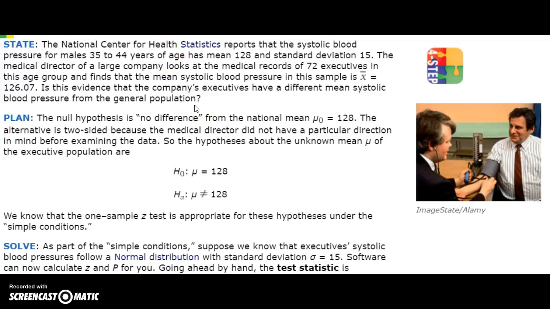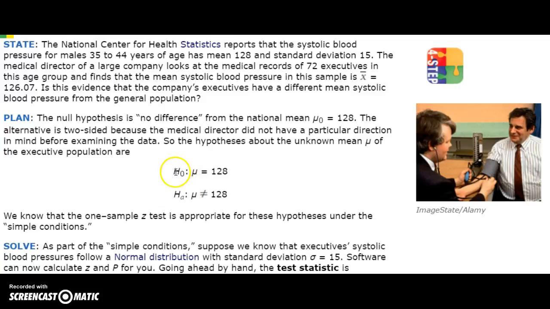So the first thing we want to do is set up a null hypothesis. A null hypothesis would mean nothing is going on. There's no difference. In other words, there's no difference between executives and the general population when it comes to blood pressure.